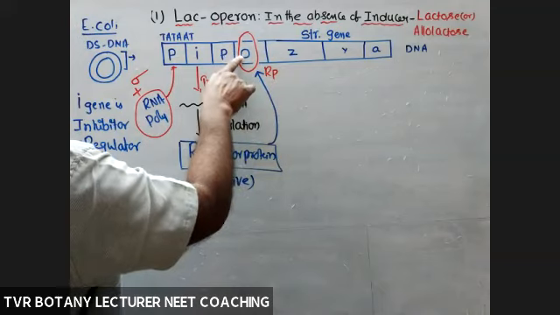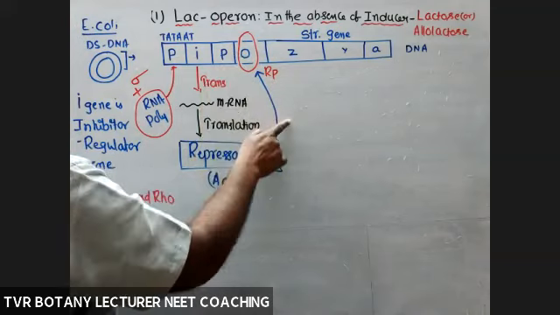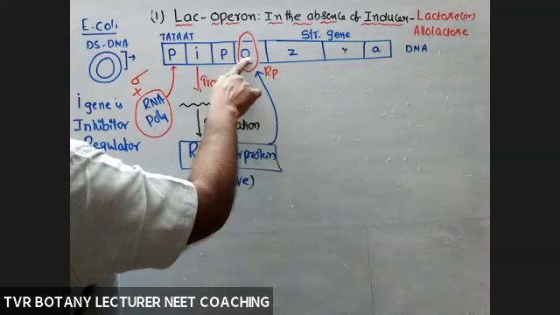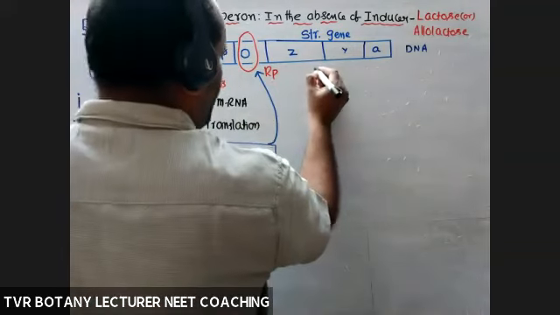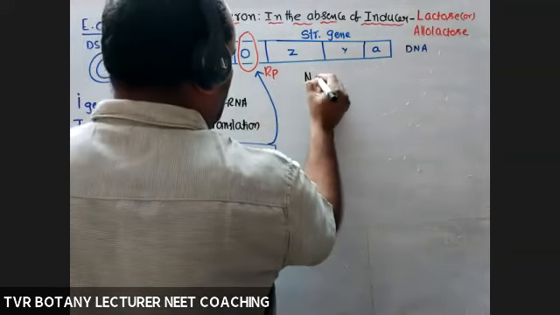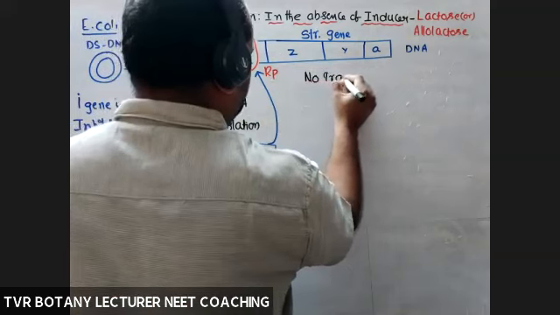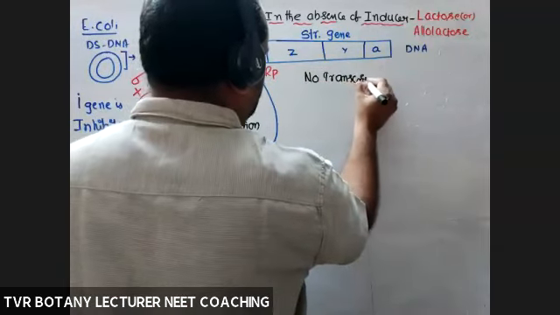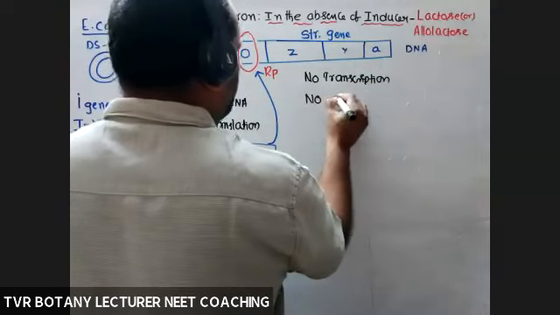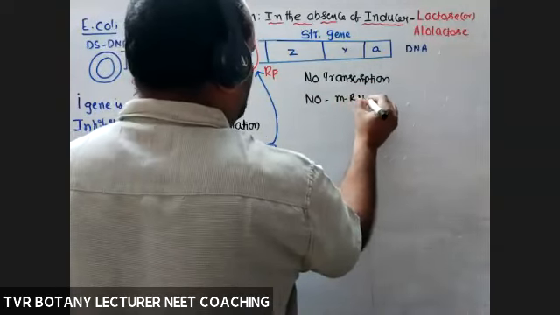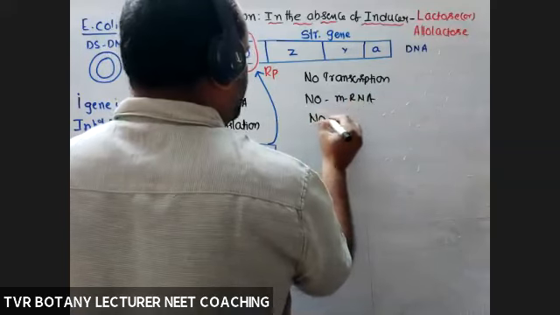So once repressor protein is bound here, RNA polymerase is not able to pass the operator. So that's why no transcription, no mRNA, no translation.